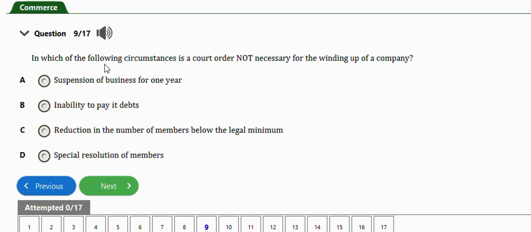Okay, next question is one. It says, in which of the following circumstances is a court order not necessary for the winding up of a company? We have suspension of business for 1 year, inability to pay its debts, reduction in the number of members below the legal minimum, special resolution of members. So guys, the right answer to this question where the court order is not necessary is the special resolution of members. Okay, very important, guys.